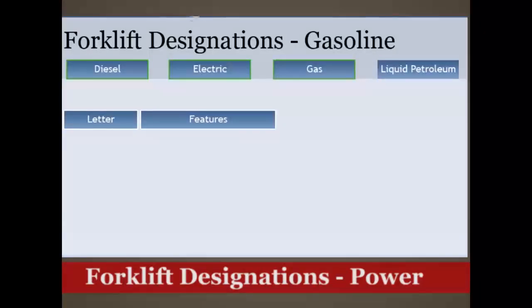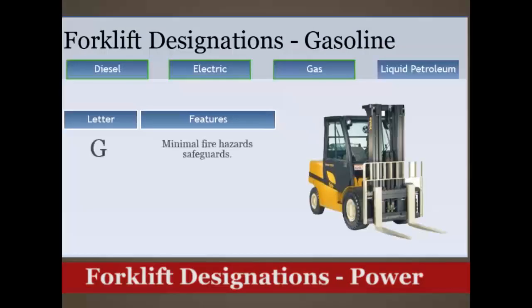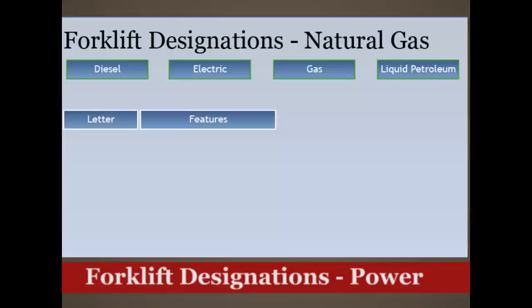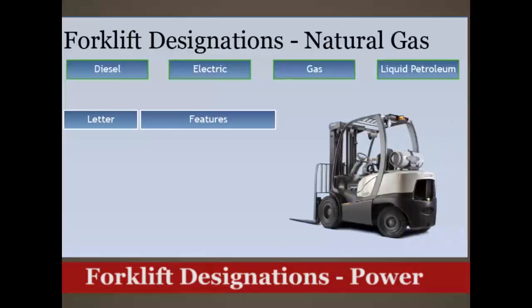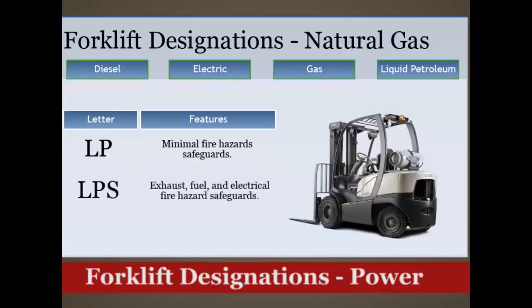Gasoline forklifts have 2 sub-designations. G-type forklifts have minimal fire hazard safeguards. GS-type forklifts have exhaust, fuel, and electrical fire hazard safeguards. Liquid petroleum forklifts have 2 basic types. LP types have minimal fire hazard safeguards. LPS has exhaust, fuel, and electrical fire hazard safeguards.